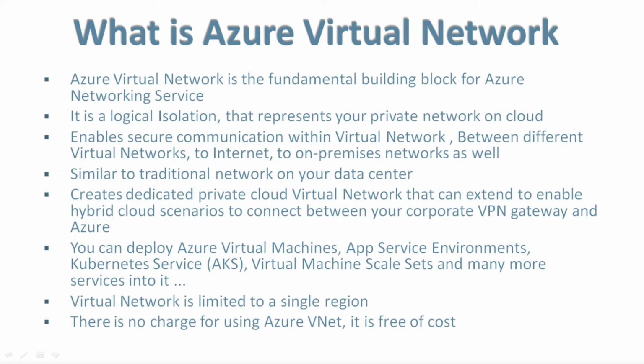Azure Virtual Network is the fundamental building block of Azure Networking Service. It's a logical isolation that represents your private network on cloud. This enables secure communication within virtual network, between different virtual networks, to internet, to on-premises networks as well. It's similar to traditional network on your data center. This creates dedicated private virtual network that can extend to enable hybrid cloud scenarios to connect between your corporate VPN